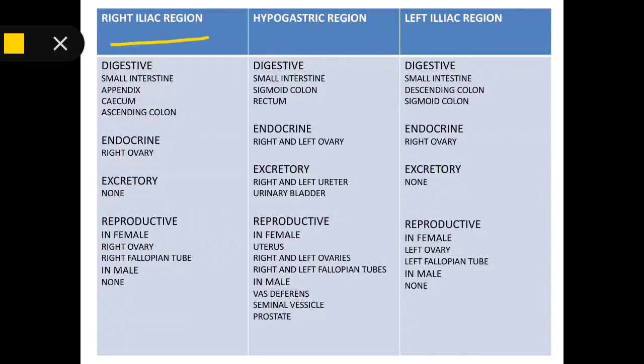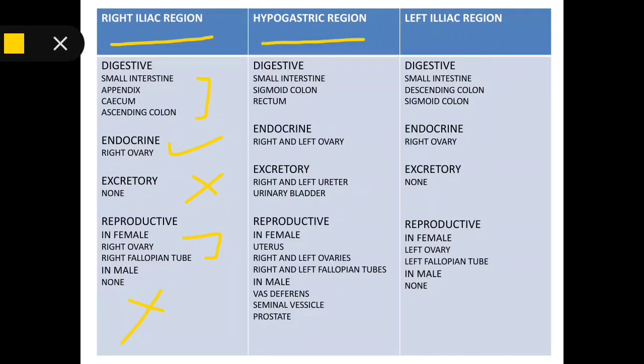Now the right iliac region. In digestive we have small intestine, the appendix, cecum and ascending colon. In endocrine we have right ovary. We don't have any excretory organs here. Reproductive, in female we have right ovary, right fallopian tube. We don't have any male reproductive organs here.